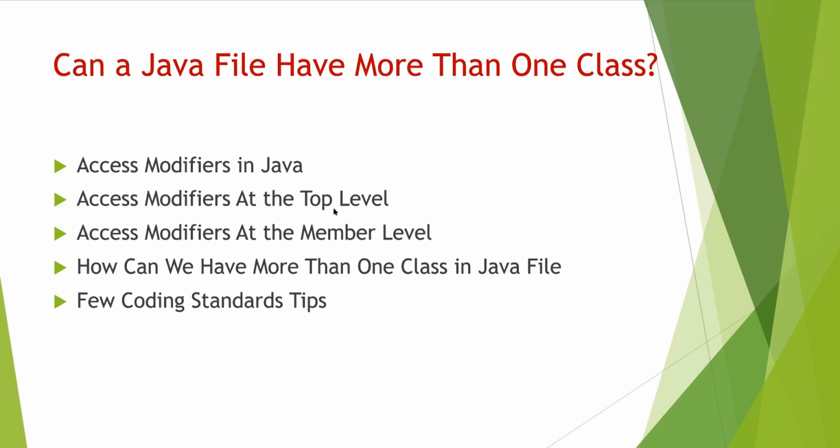If you don't know what the top level and member level are, I will explain this. We'll see which access modifiers are applicable at the top level and which are applicable at the member level. Then after understanding the access modifier concept, we will try to have more than one class in a single Java file, and we will also explore, if it is possible, how we can implement it. And at the end, I will share a few coding standard tips related to access modifiers and to having more than one class in a Java file, whether we should have it or not.